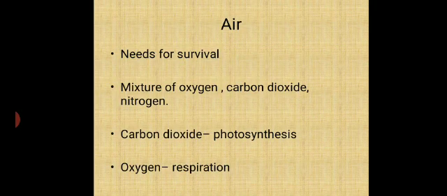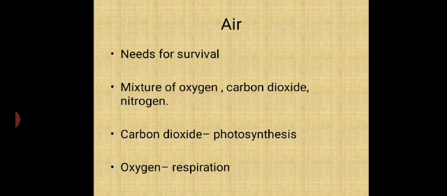The next abiotic component is air. We can't imagine our life without air, because we all need air for our survival. We need oxygen for breathing. Air is a mixture of oxygen, nitrogen and carbon dioxide.